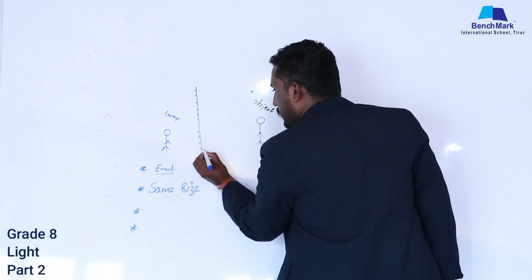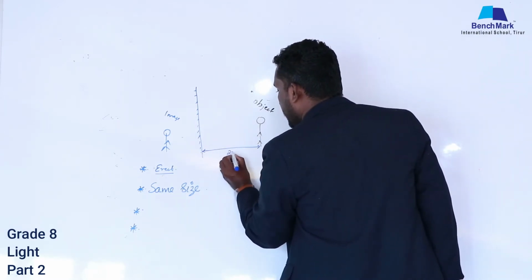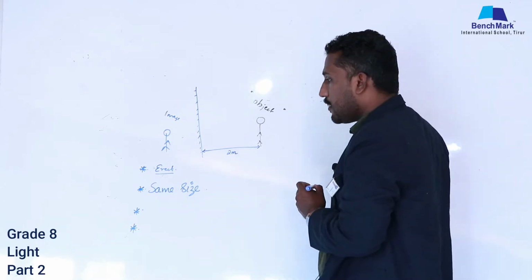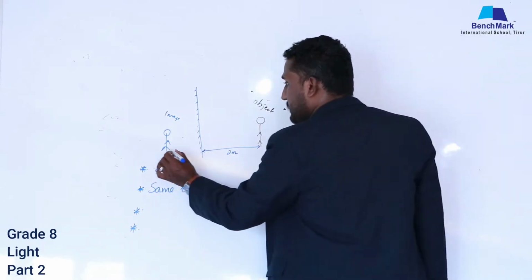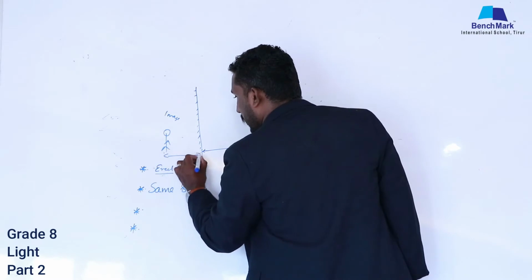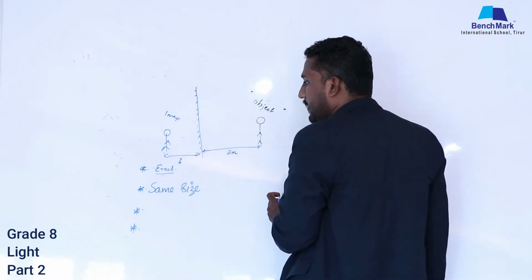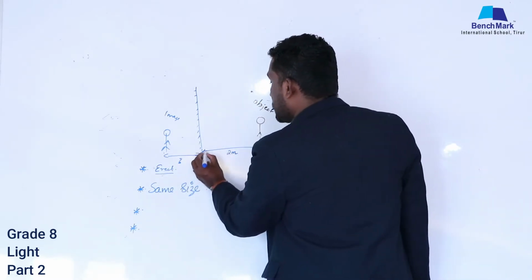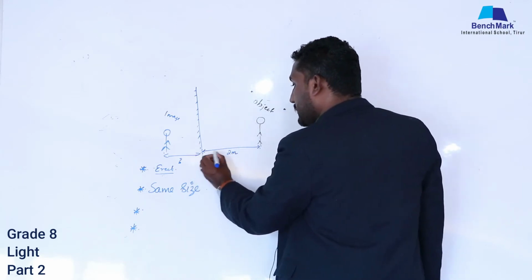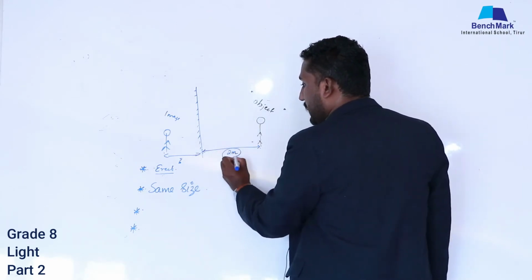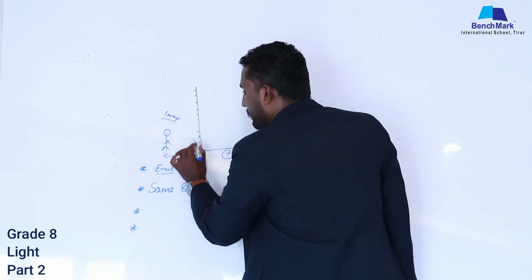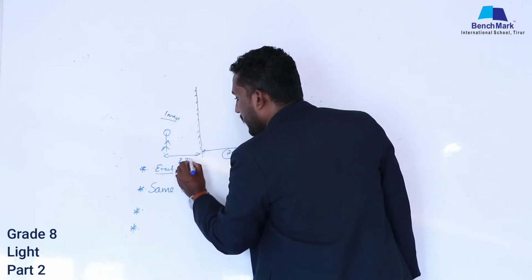The distance between the object and the mirror, we can take it as 2 meters. You may have a doubt: then what will be the distance between the image and the mirror? Dear students, keep it in mind. If the distance between the object and the mirror is 2 meters, then the distance between the image and the mirror will also be 2 meters.